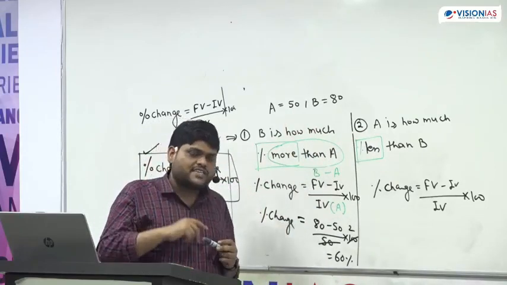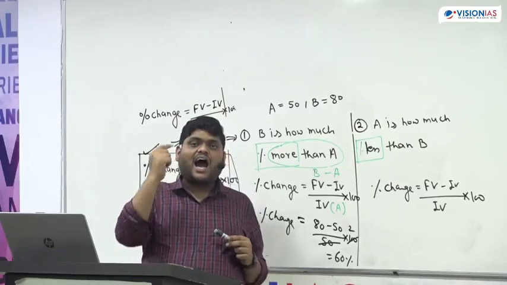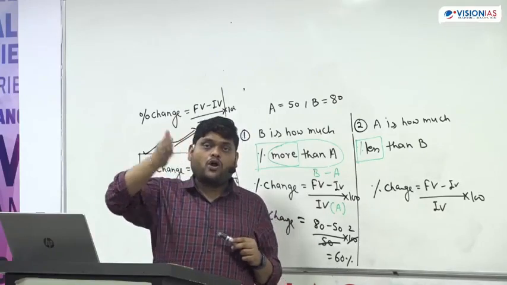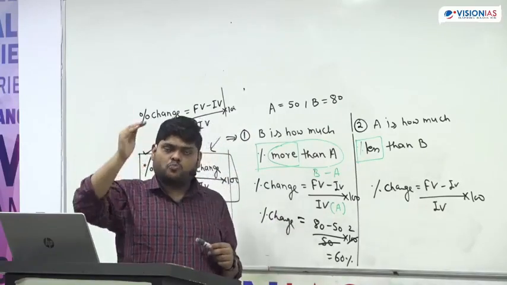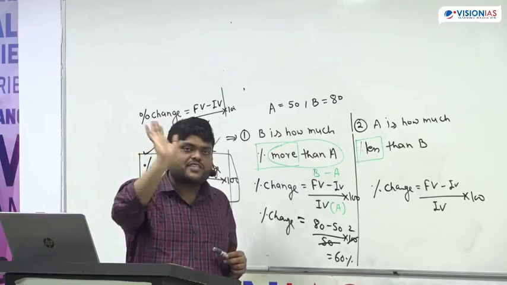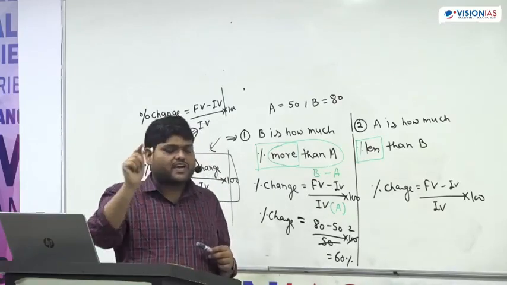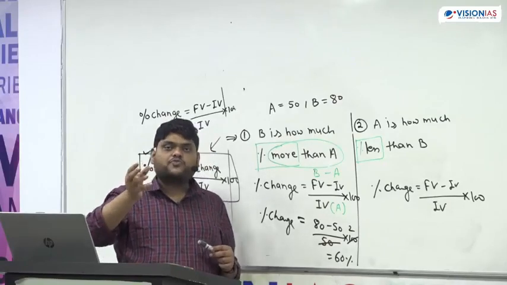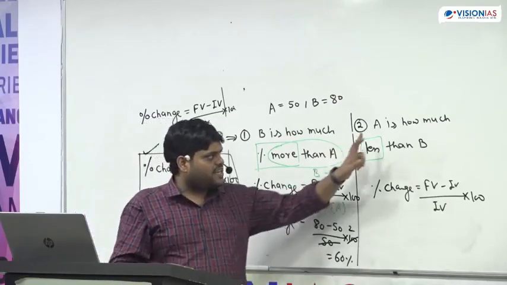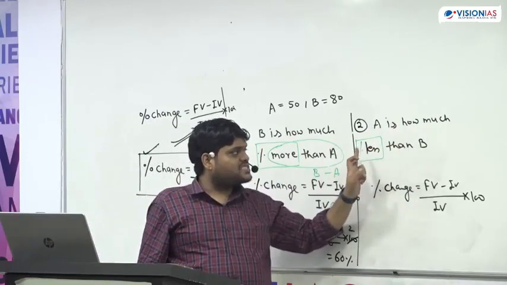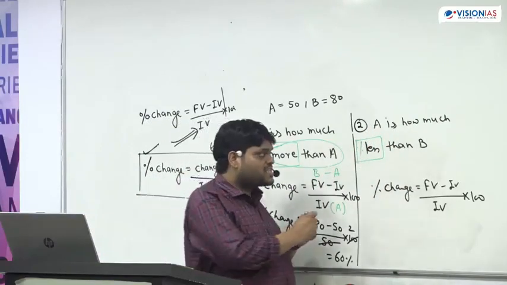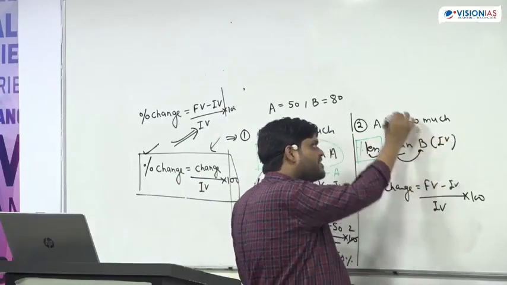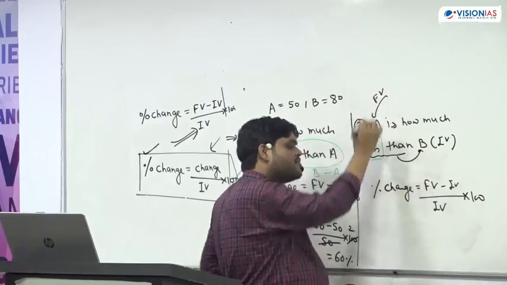Now my question is reversed. My height is how much percent more or less than your height? Now see, more or less than your height. So more or less is coming along with your height. That means now your height becomes the initial value and my height becomes the final value, because the frame of reference changed. Here the question is, A is how much percent less than B. So this less than is coming for B. That means B becomes my initial value and A becomes my final value.